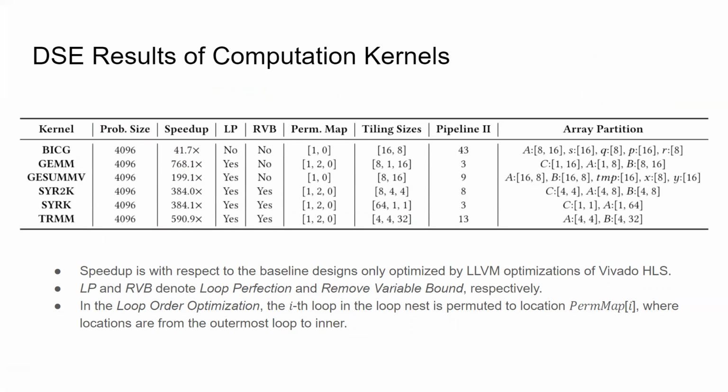This table also lists the optimization passes involved in the DSE, including loop perfection, remove variable bound, loop permutation, loop tiling, and loop pipelining. Meanwhile, the array partitioning strategies are also automatically selected and applied on the corresponding arrays based on the array accessing patterns.